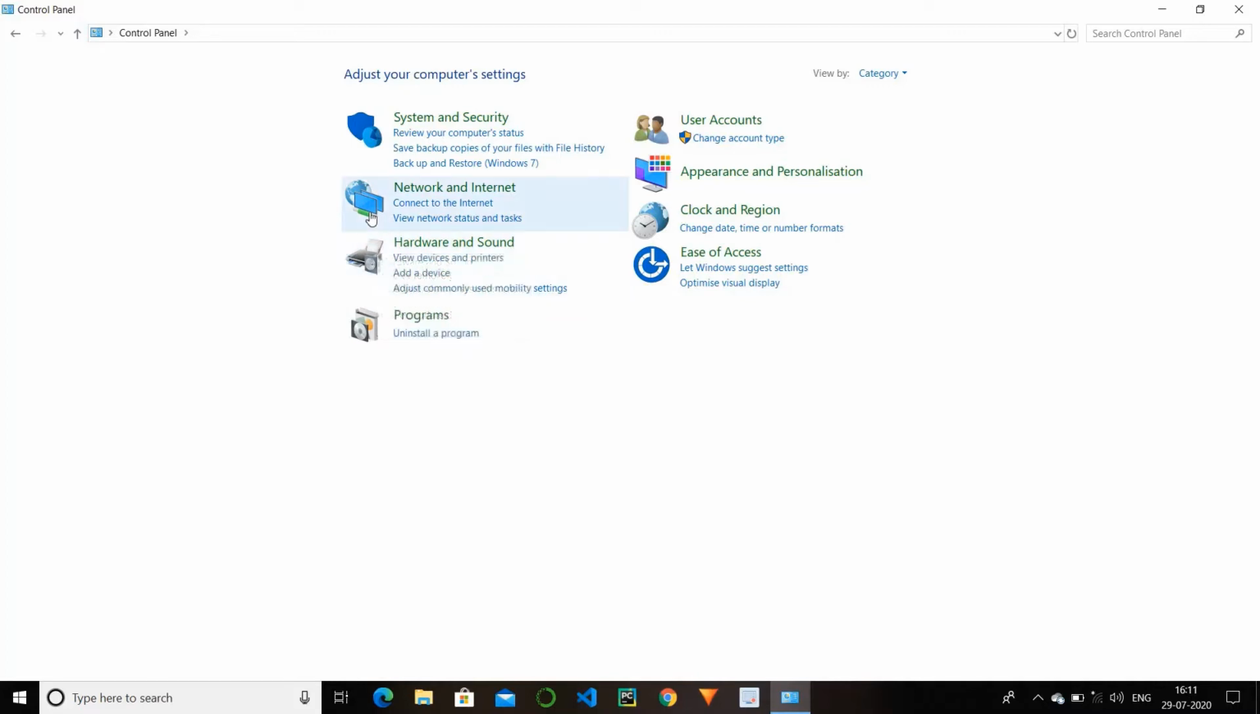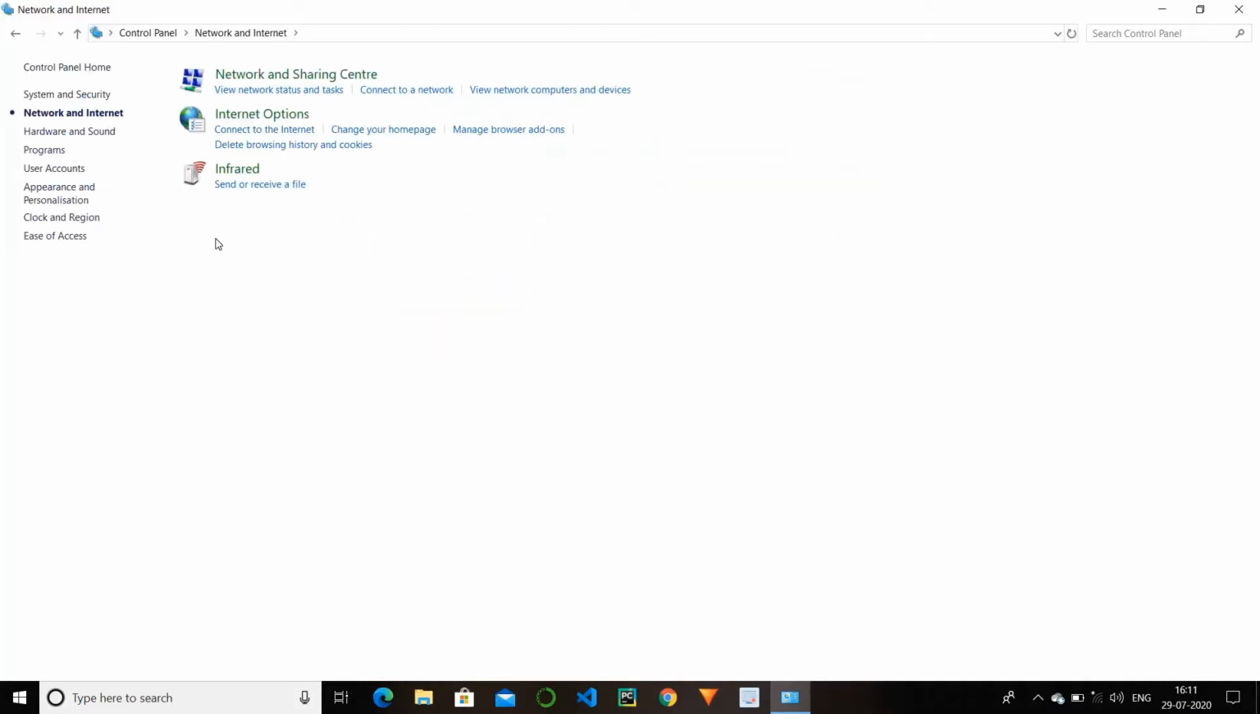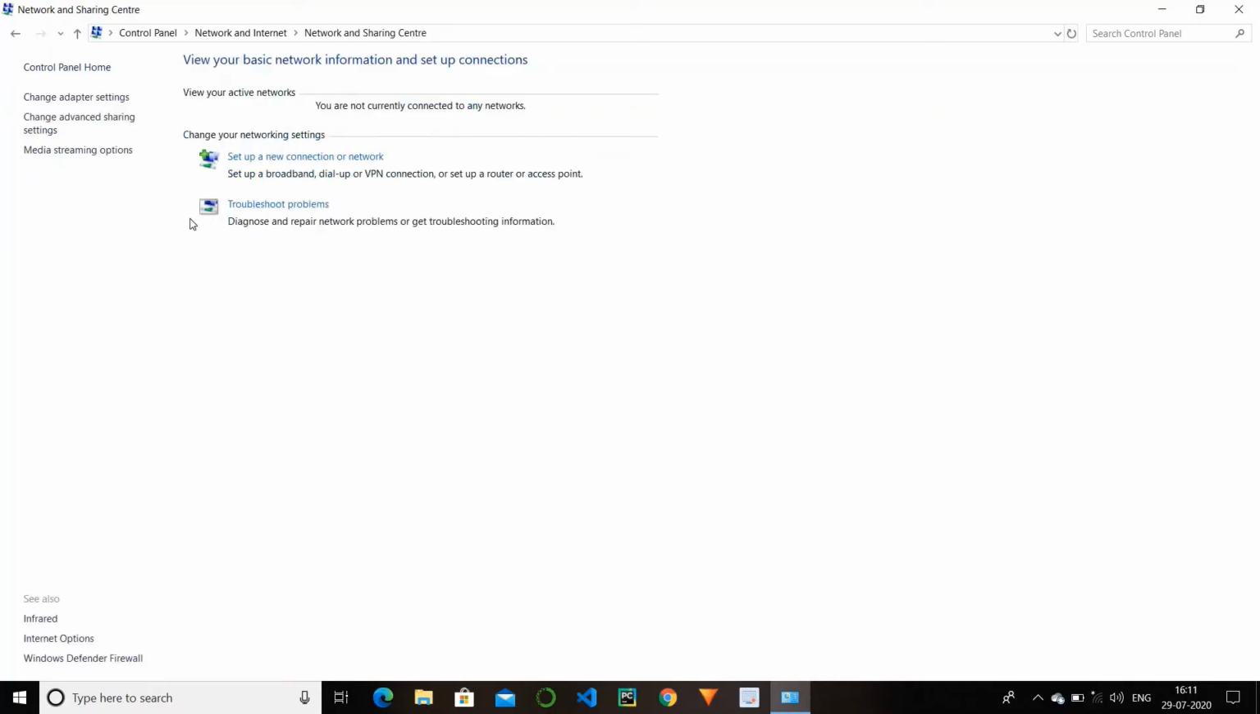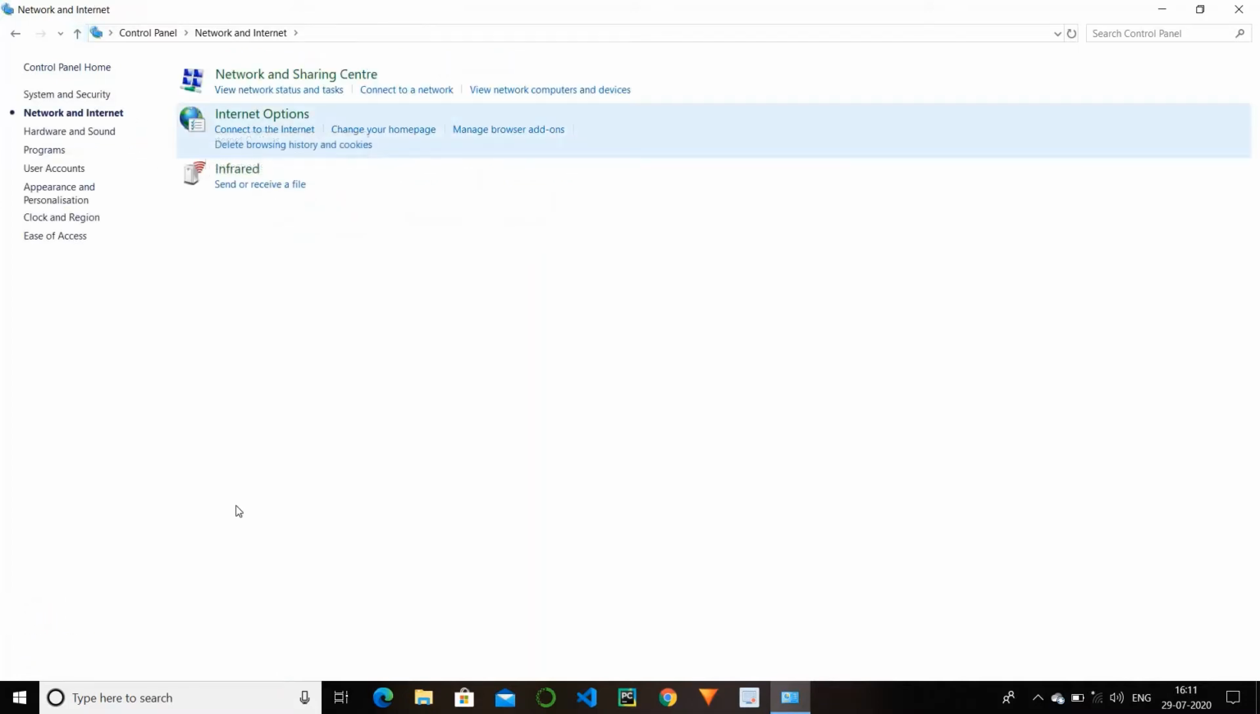And next we have network and internet. In this we have three options: network and sharing center, internet options, and infrared. First is network and sharing center. In this we can connect to the internet. We can connect our laptop or computer with Wi-Fi or USB tethering and all. By this option, you can check whether your internet is connected or not, and if you have any problem, you can troubleshoot your problem.